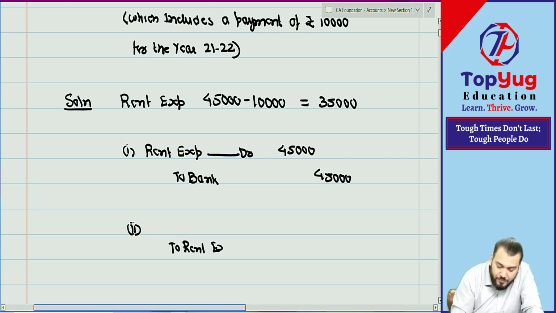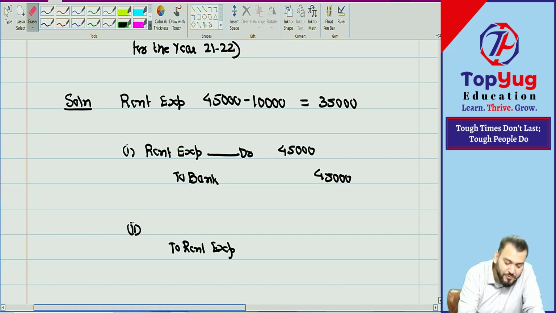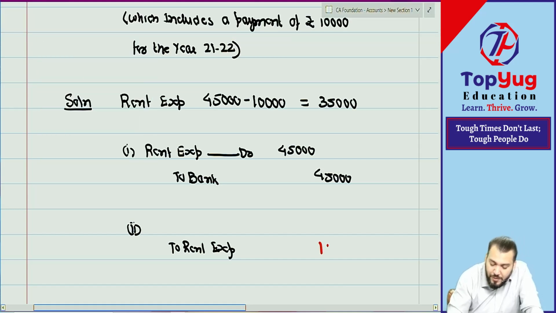Rent expense. To rent expense. How much? 10,000. I hope you are understanding what I am saying. Out of 45,000, 10,000 is not an expense of the current year. It is an expense of next year. So in the current year we will decrease the expense. A decrease in expense will be created.